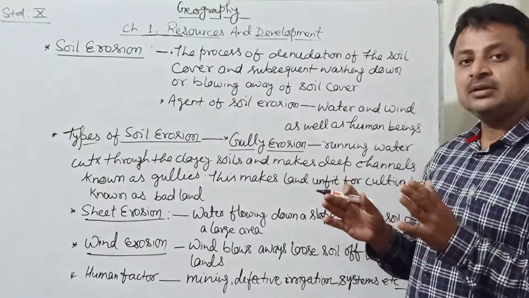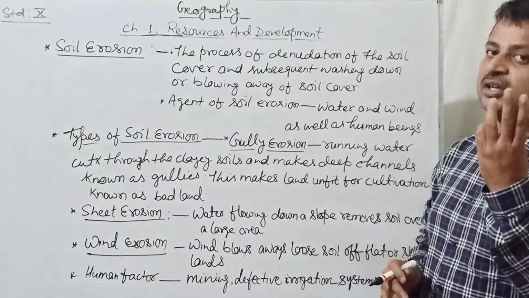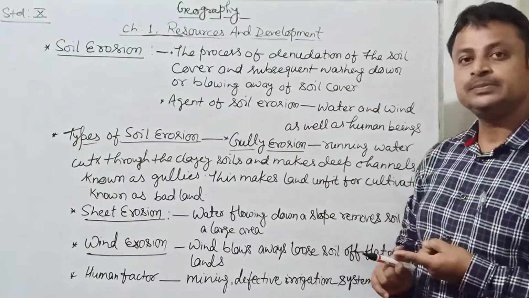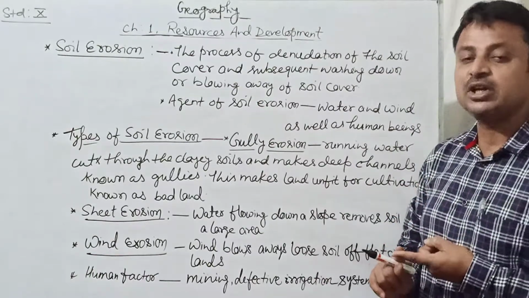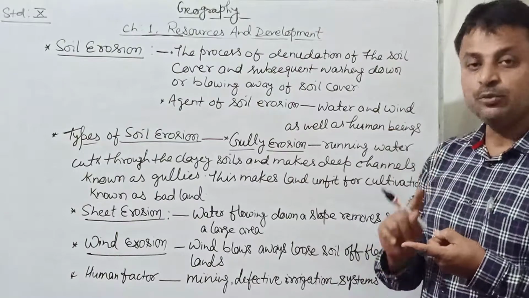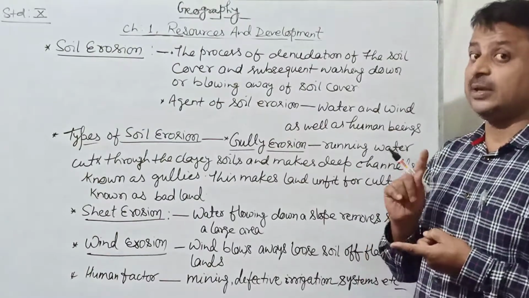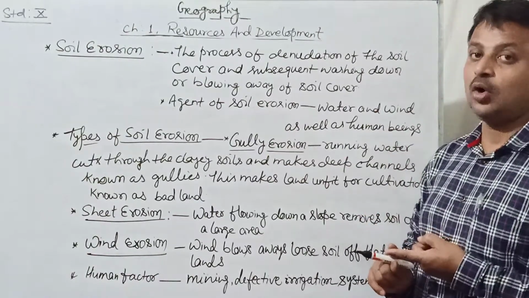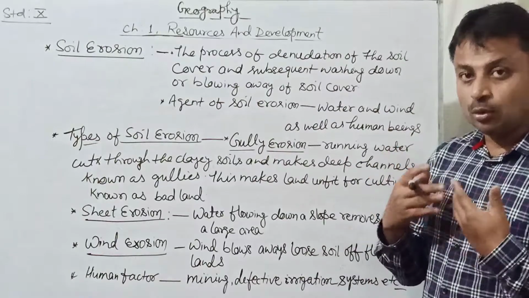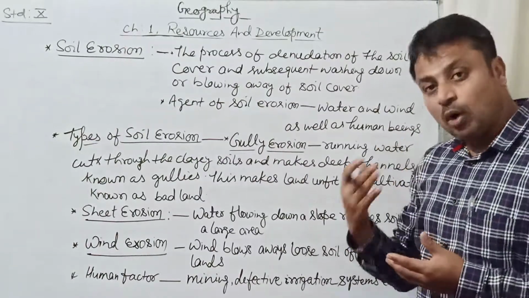And erosion is done by three factors. Number one, the top layer of soil is removed by heavy wind. That is called wind erosion. Second, under heavy rainfall, the upper layer of soil is removed. It is called water erosion, or soil erosion due to water, heavy rainfall.